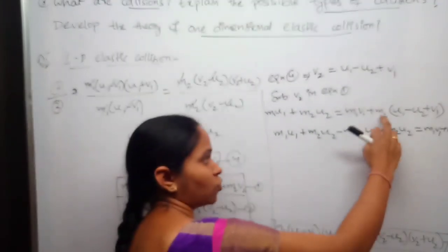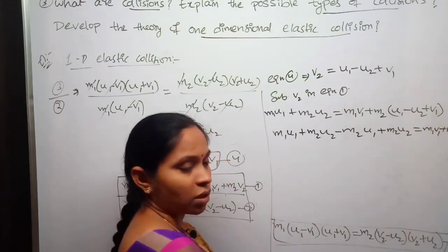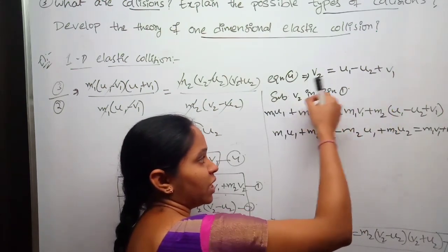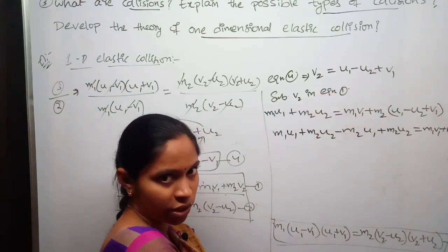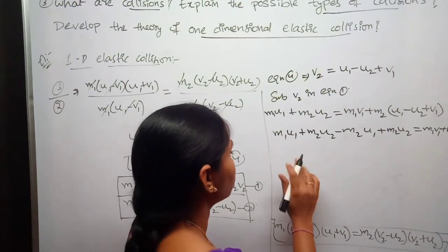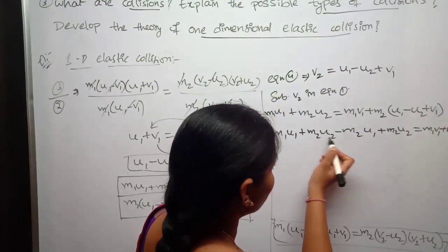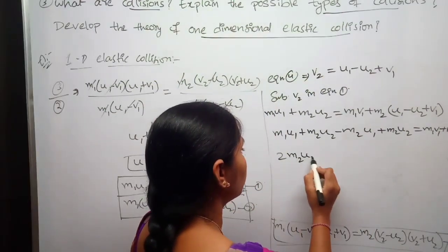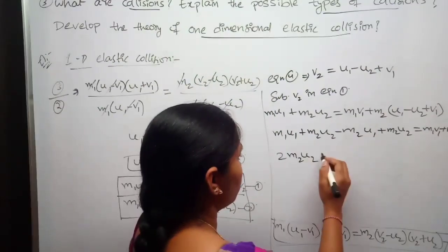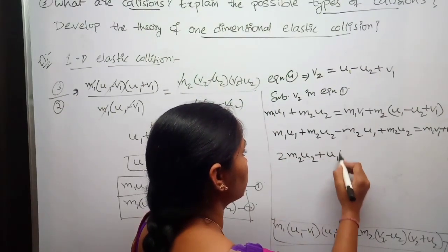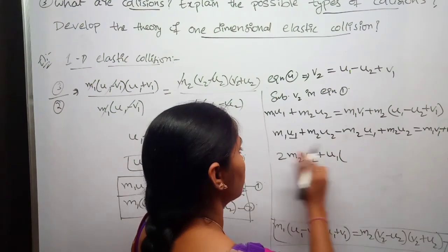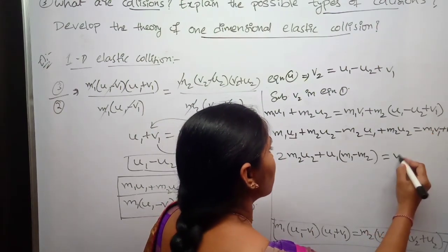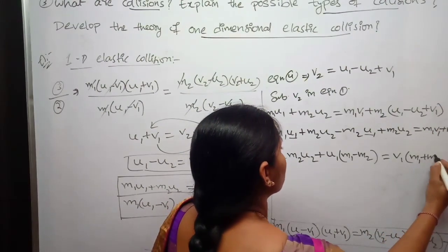Just multiply this m2 with the quantities in the bracket and then bring the quantities except v1 terms towards left side. Now observe carefully, m2 u2 plus m2 u2 will be 2 m2 u2, plus I am taking u1 common, you are left with m1 minus m2. This will be equal to, taking v1 common, m1 plus m2.